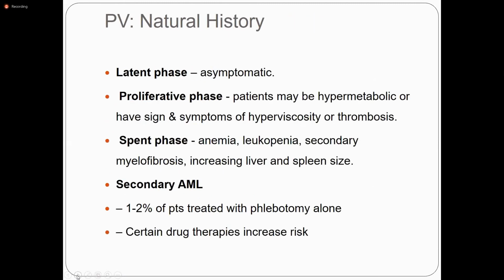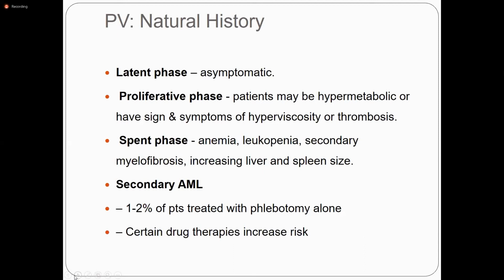There are a few phases of polycythemia vera. In the latent phase, the patient presents asymptomatically. Most patients are asymptomatic and can be identified accidentally when donating blood or during other tests. In the proliferative phase, the patient may be hypermetabolic, with signs and symptoms of hyperviscosity or thrombosis.